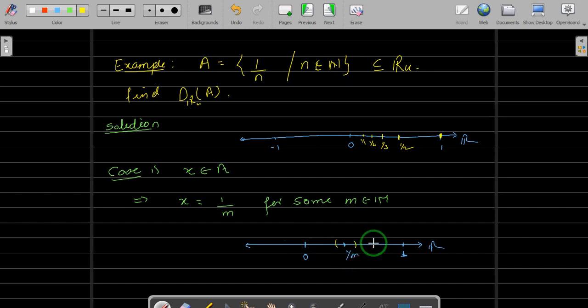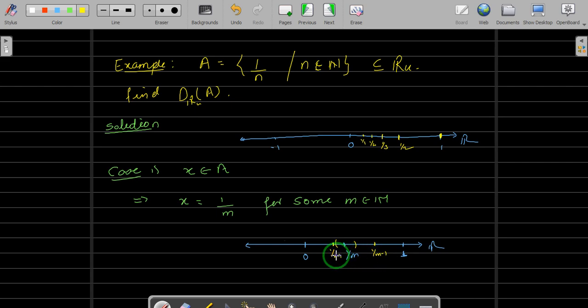So obviously 1 upon m minus 1 will be somewhere here, which is greater than 1 upon m, and this side it will be somewhere here. Now if you check the distance between 1 upon m minus 1 and 1 upon m and compare with 1 upon m plus 1, 1 upon m plus 1 will be closer to 1 upon m rather than 1 upon m minus 1.